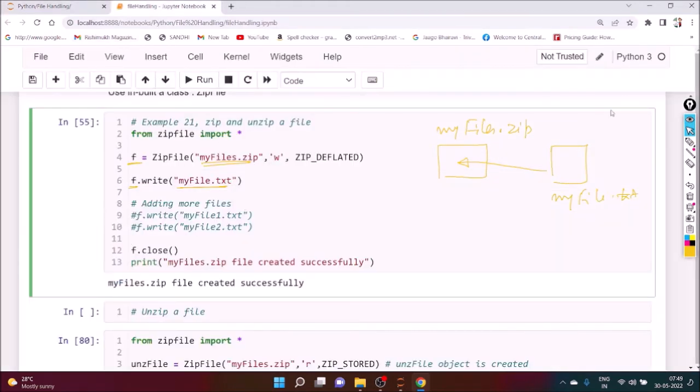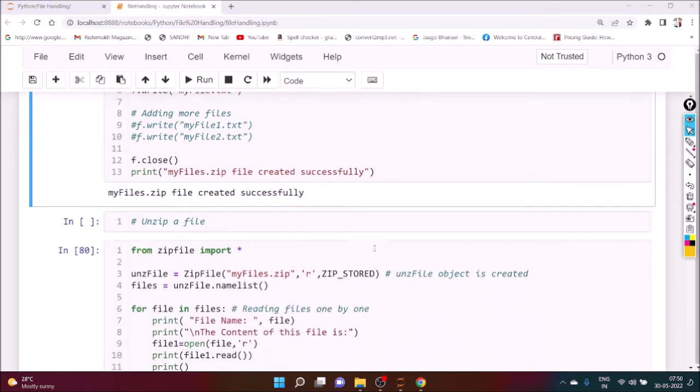Now we want to store more than one file. So how to do this one? We can store file number 1 and file number 2 also. So definitely myfile1.txt we can store inside that particular zip. Similarly, myfile2.txt we can store inside that zip. In that case, we have to write in the same fashion: f.write file name, f.write file name. Are you getting? And definitely you have to close it. Are you getting my point?